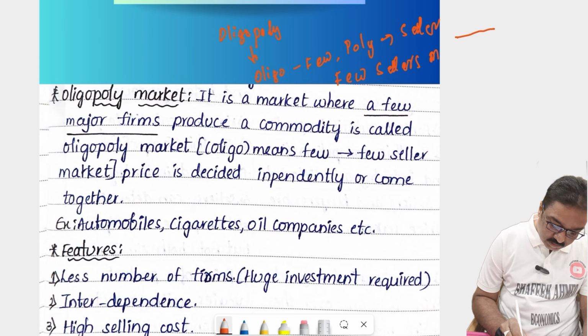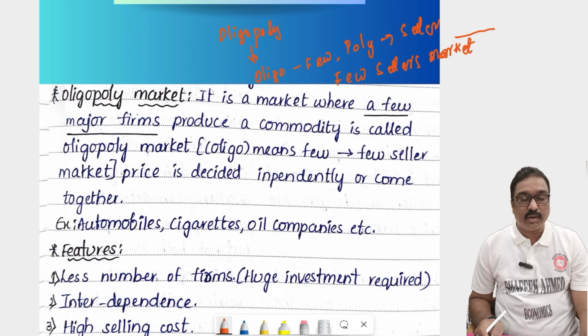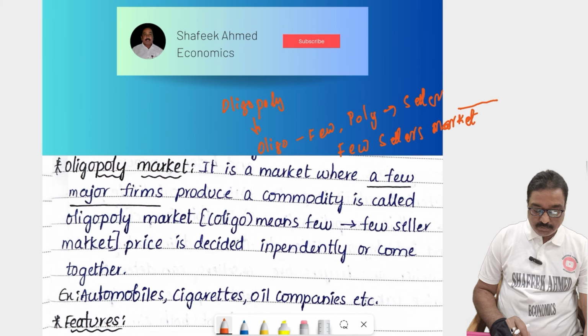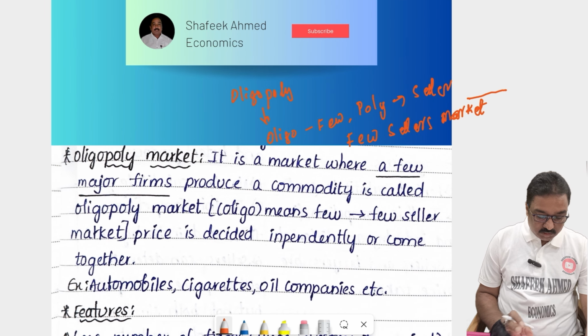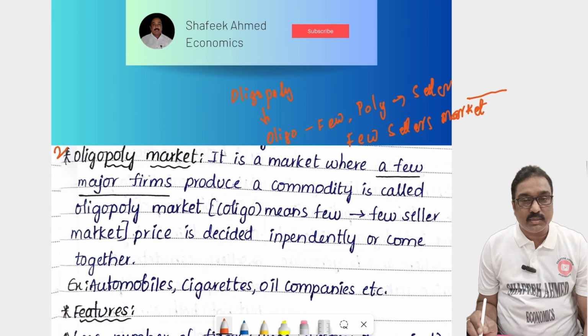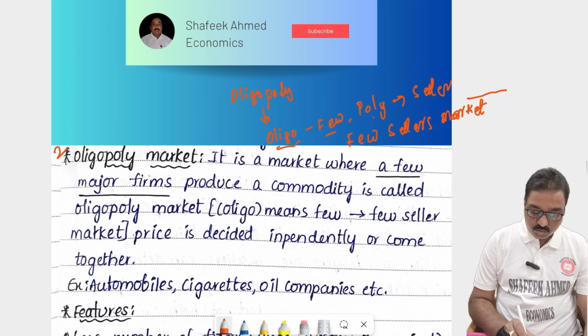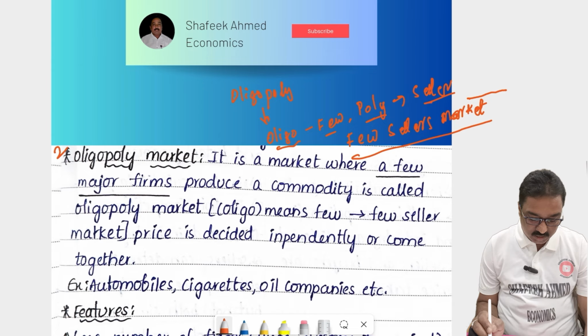A few sellers market is called the oligopoly market. If you write only the meaning, it carries the marks. Oligo means few, poly means seller. It is called the few sellers market.